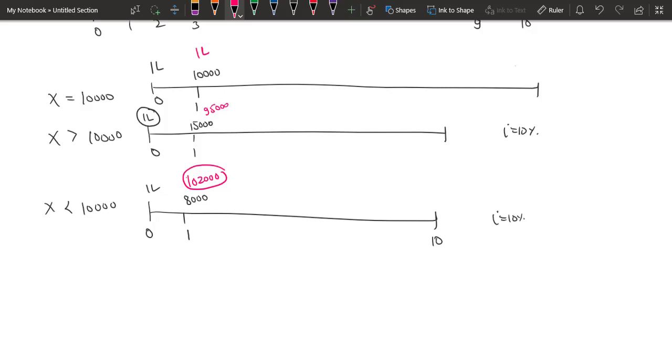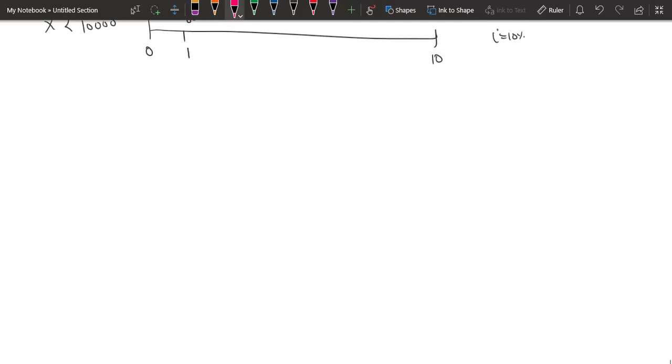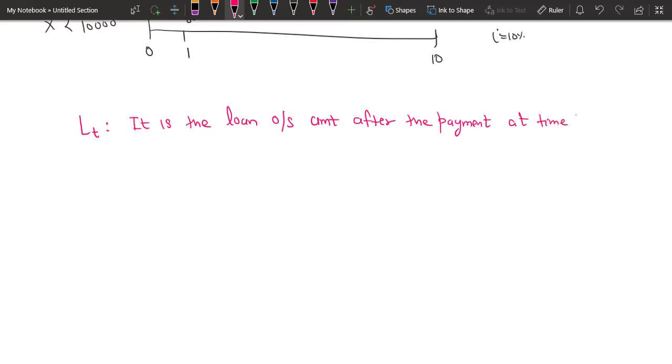So this was what we learned in the earlier video, and an additional thing that we learned was the notation. So we see LT is the loan outstanding amount after the payment at time t.